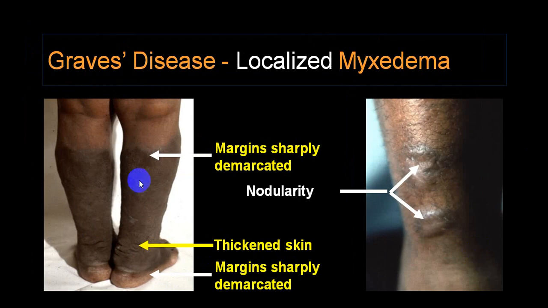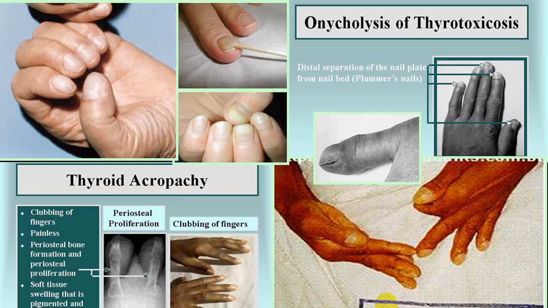So this is a typical localized myxedema, very commonly seen. These are demarcated lines you will see, and this is the nodular variety. So this is what we call localized myxedema in Graves' disease. These are the nail changes we call onycholysis, and this is the changes in the fingers, clubbing and periosteal proliferation. That is called acropathy.